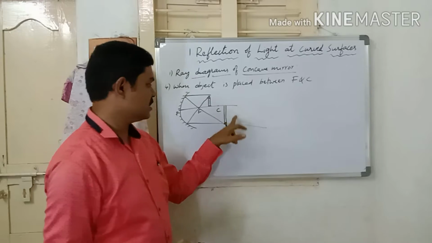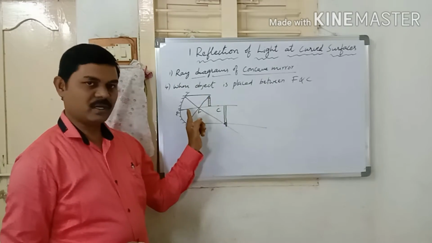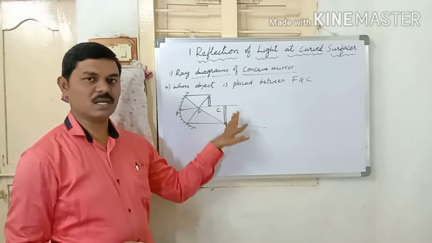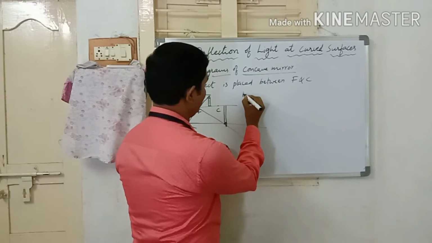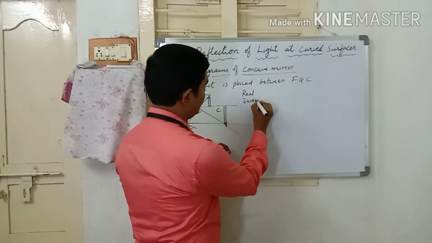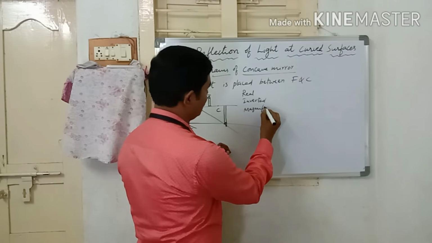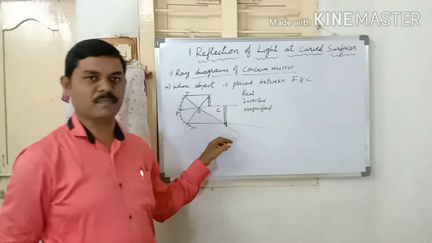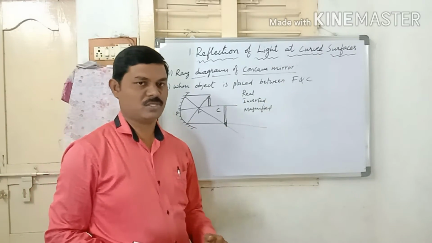When the object is placed between F and C, the image is formed beyond the center of curvature. The nature of the image is a real and inverted image. A real, inverted and magnified image is formed. So this is about when the object is placed between F and C.